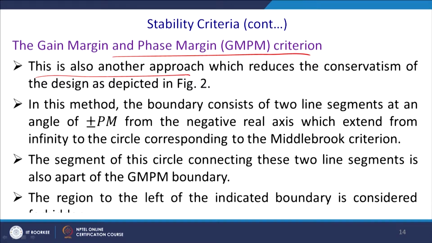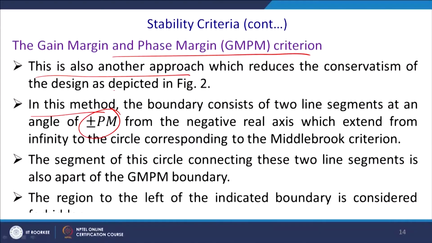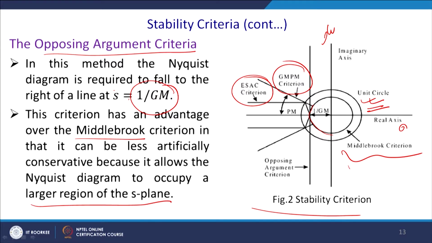In this method the boundary consists of two line segments at an angle of plus minus Pm. Please refer to figure number 2.